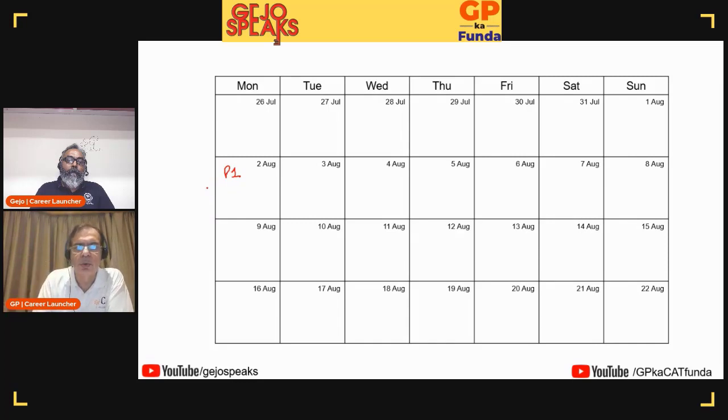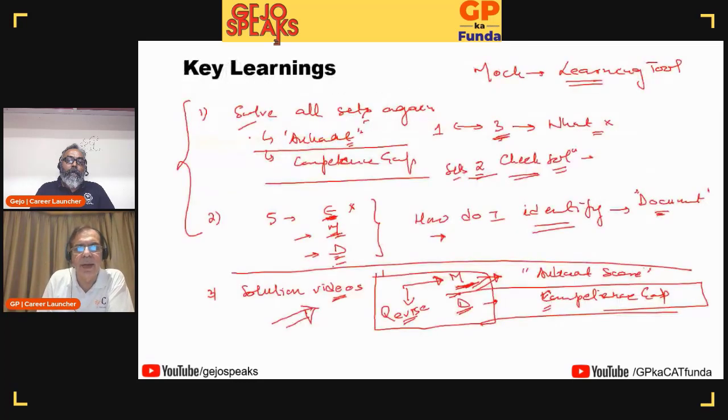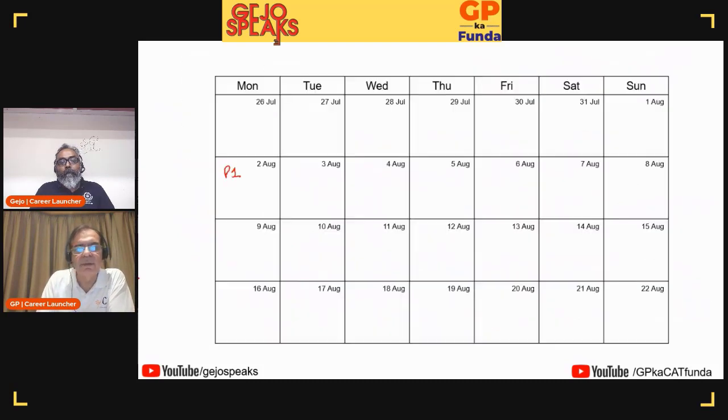Solve all sets. Do exactly this thing for paper 1 again. After you have done paper 1, you have identified the medium sets. Revise, which means do the entire thing, identify easy, medium, difficult, identify the reasons, and maybe if you have time, solve the medium ones again.